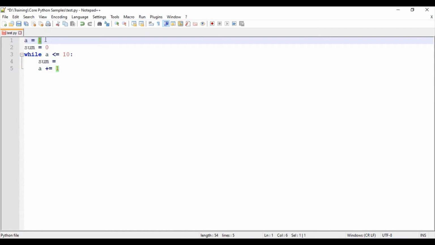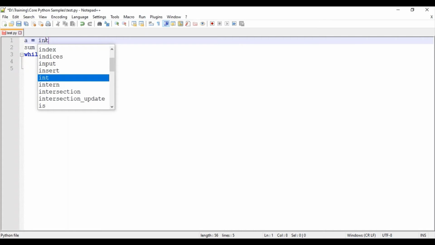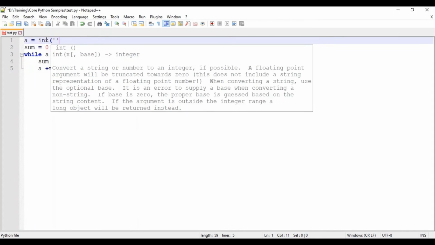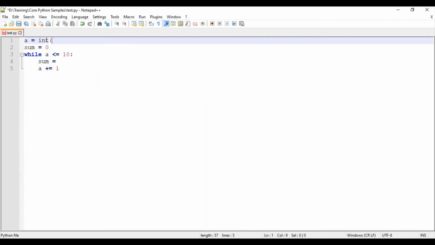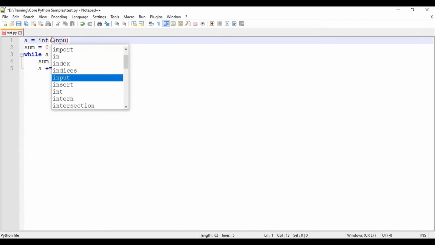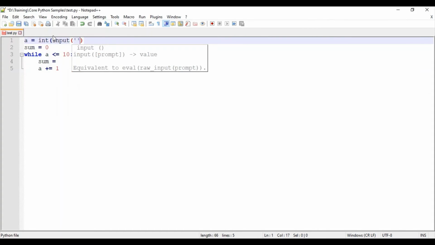I am going to get an input number only, so I am using the int function, input, "enter the max number till which sum is required." So I will be getting an input, and till that number I want to print the sum.